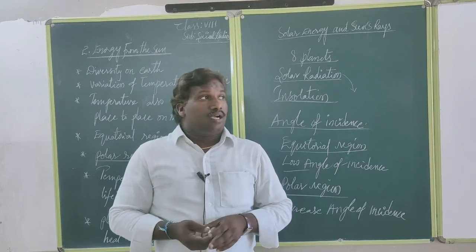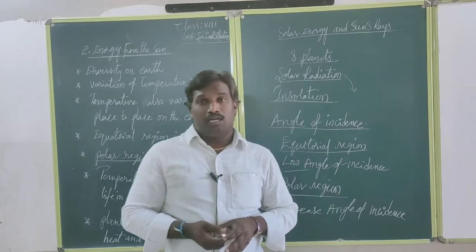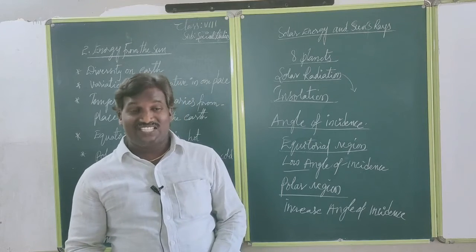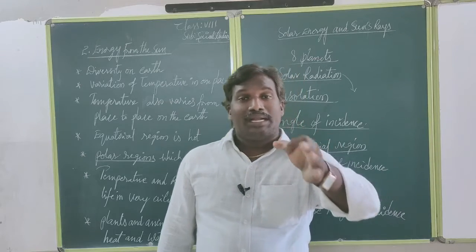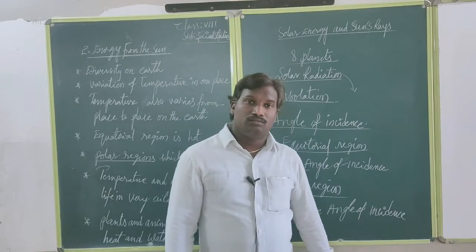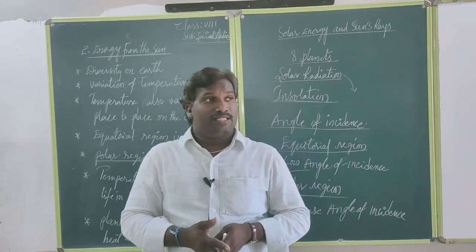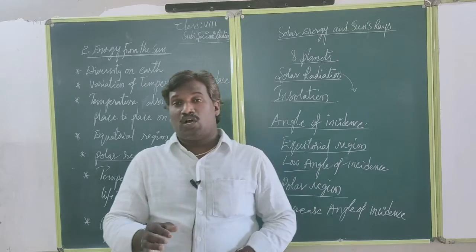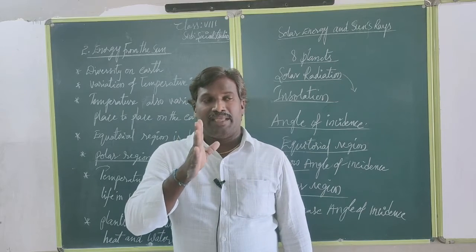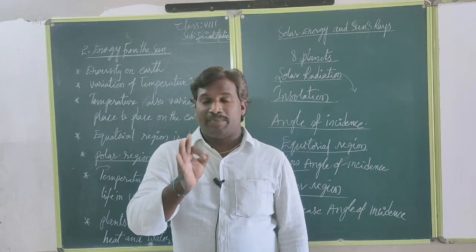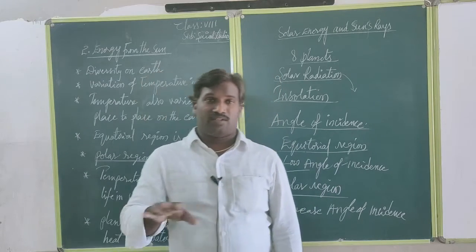We are observing the equatorial region and the polar regions, both with different temperatures and different vegetation. This different vegetation is based on temperature and rainfall. Whatever the vegetation, either equatorial or polar, it is based on rainfall and temperature. Temperature is mainly heat-based, and vegetation is water-based, plantation and trees, whatever it is.